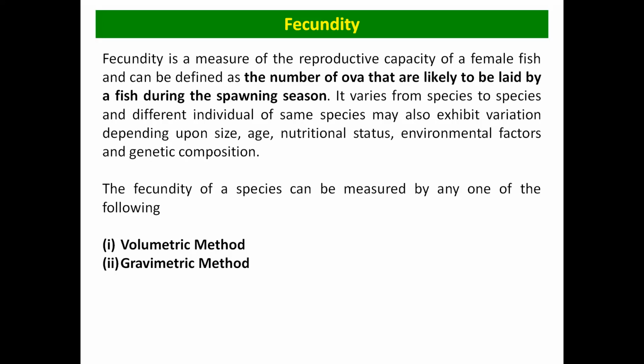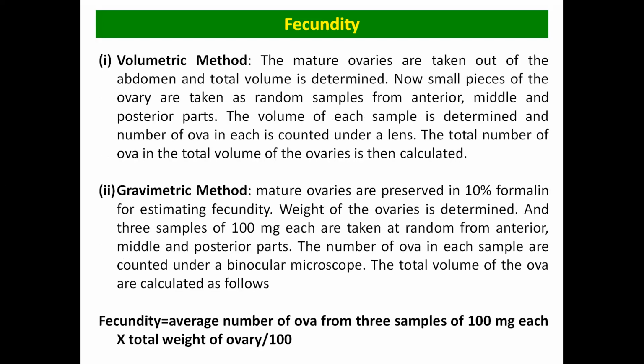Okay, and there are two methods to determine the fecundity in fish. One is the volumetric method and another one is the gravimetric method. In the volumetric method, the entire ovary of the female is taken out from the abdomen after dissection, and the total volume is determined. Then how will you determine the total volume?